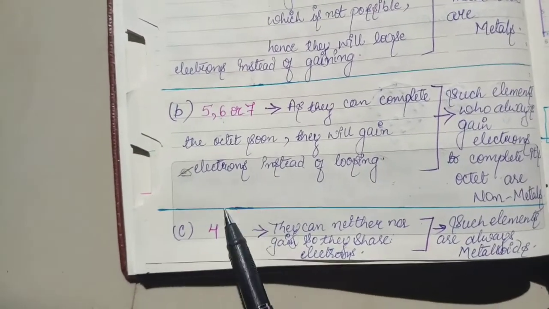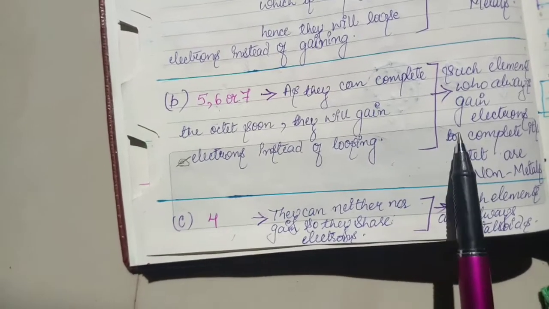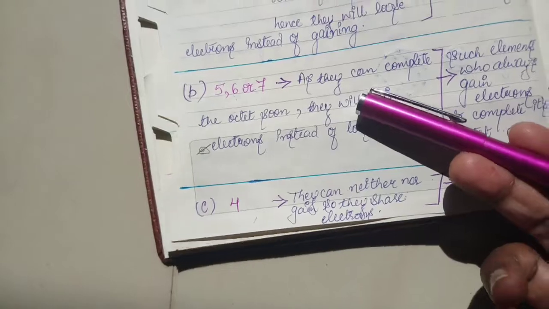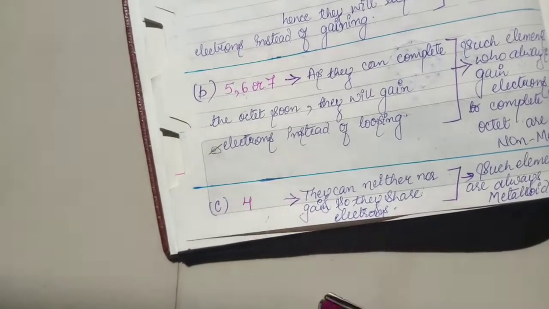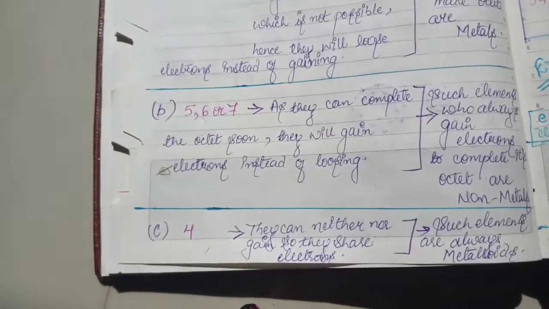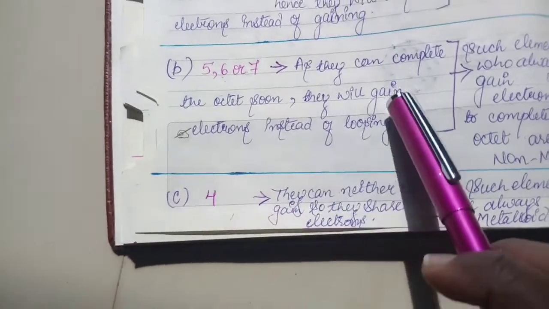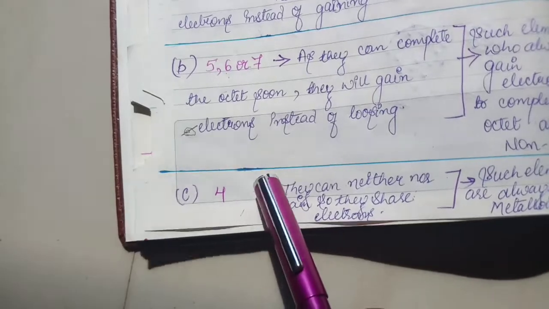Understood now? And poor ones, they have no one. So now they are stuck in the middle. Now neither can they gain, nor can they lose. If they lose, they will be at 0 electrons. That is not possible. If they gain 4 electrons, that is also not possible. So they find a middle path. These are the mediocre ones.